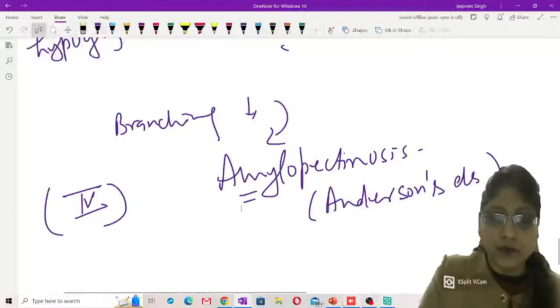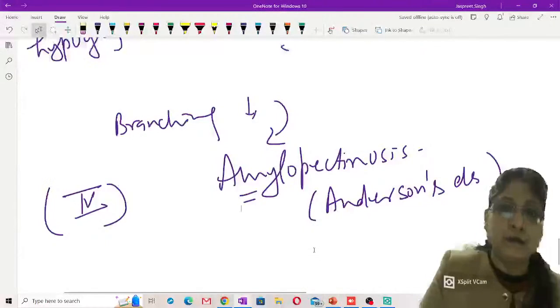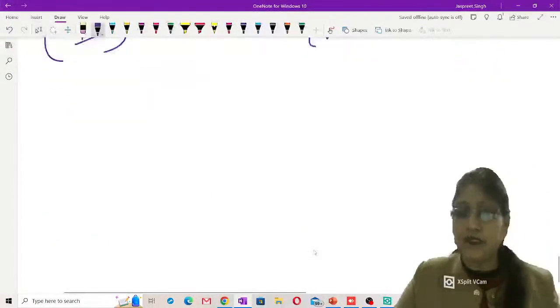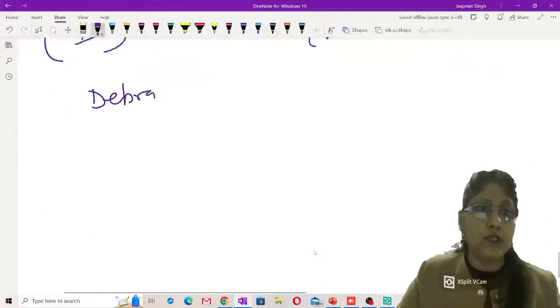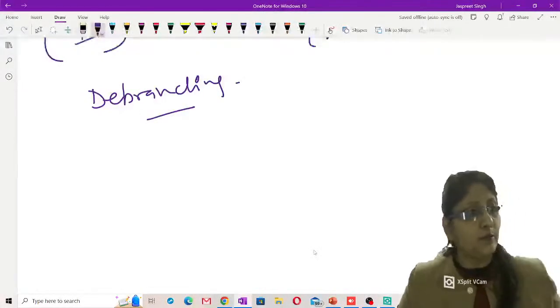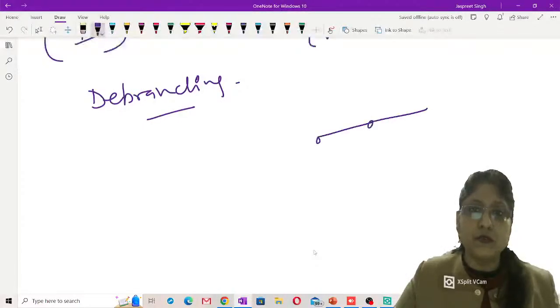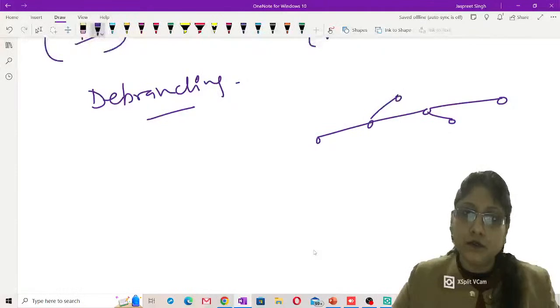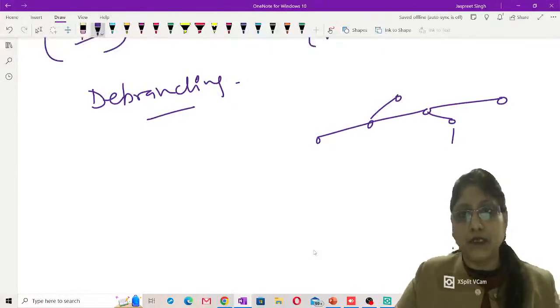And another option was debranching enzyme. That is again not the answer here. It doesn't occur in von Gierke disease. What is debranching enzyme going to do? Debranching enzyme is required in glycogenolysis, for removing the last residue from the glycogen breakdown product. This is the last biomolecule, glucose, which is to be released by cutting the 1,6 bond.